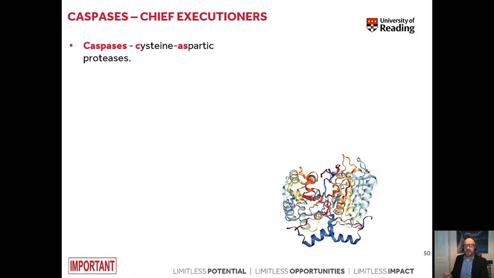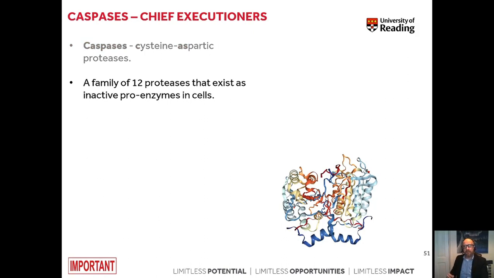Caspases are cysteine aspartic proteases. So as proteases, they obviously cleave certain proteins. Caspases are a family of 12 proteases that exist as inactive proenzymes in the cell. And this is quite an important concept in cell biology. Many proteases indeed are first secreted as proenzymes because cleavage of proteins needs to be tightly controlled.